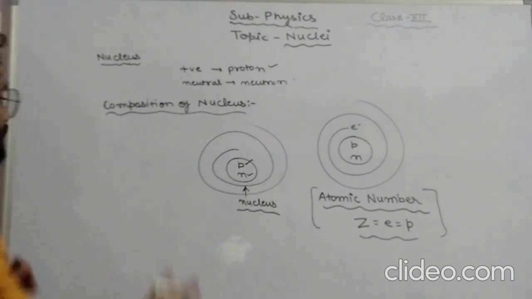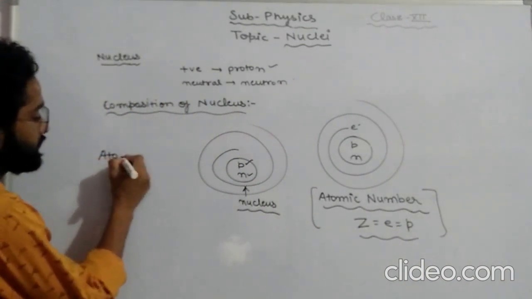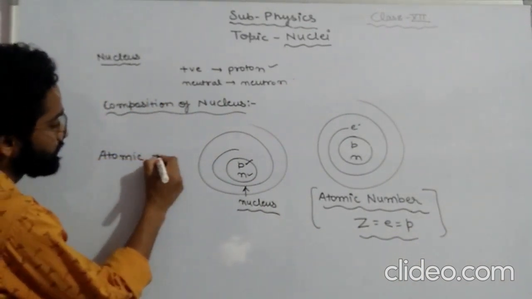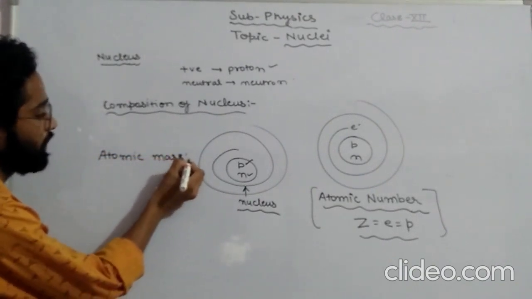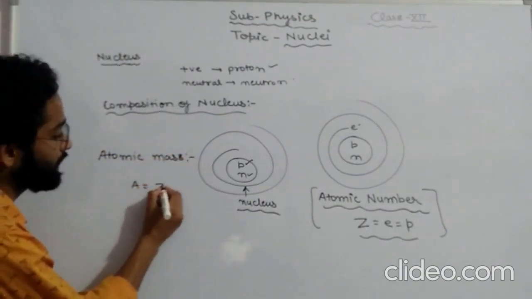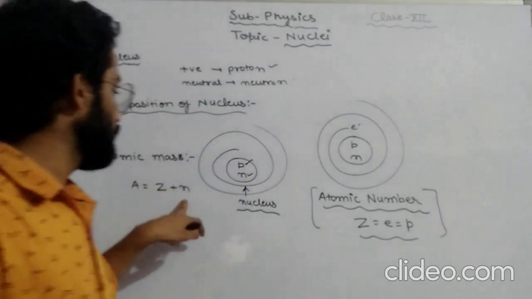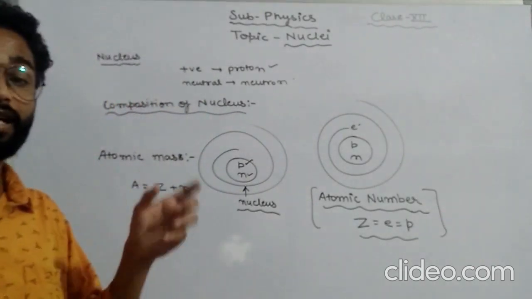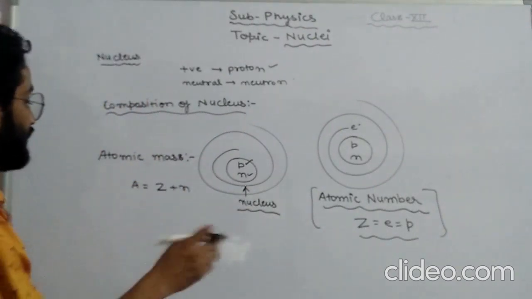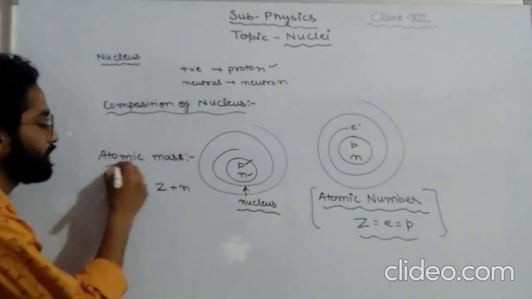Now let us take another topic, that is atomic mass. What is atomic mass? Atomic mass is written like Z plus N. That means the number of protons and the number of neutrons. The sum of the number of protons and the number of neutrons present in an atom can be said as what? Atomic mass of that atom.